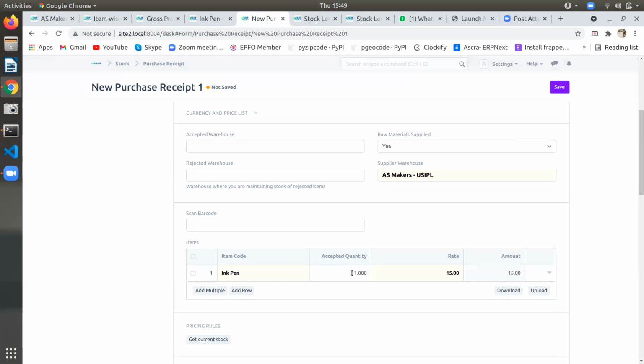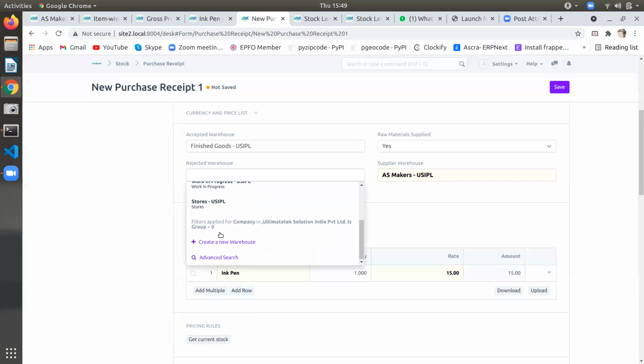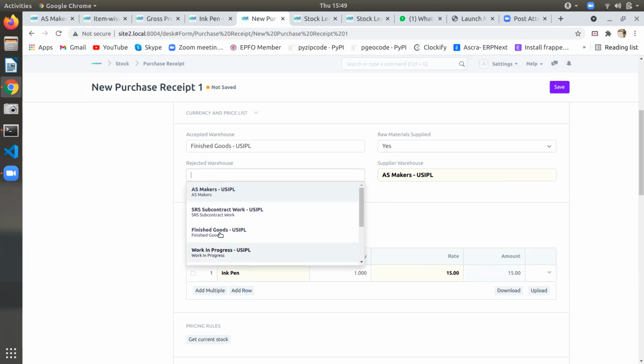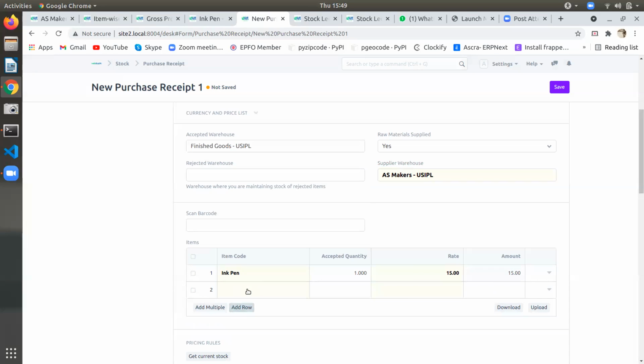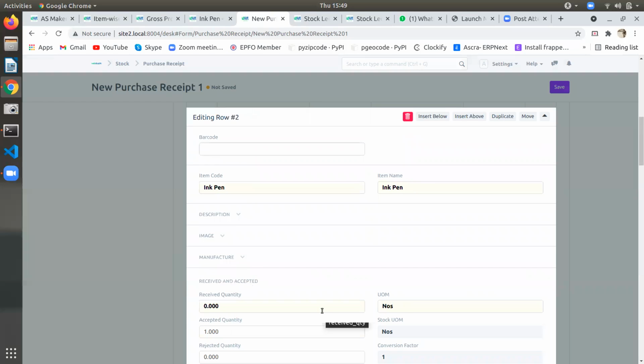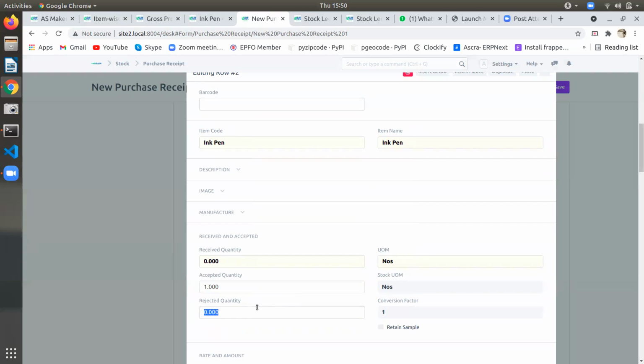Okay. One is maybe defective from our side, or one got damaged during the process. I think in that case, you can send an extra item, suppose another refill for that vendor. No, I don't want to send. I only want to know that I have given the order for 10, but due to his mistake, because the vendor always thinks he is correct, he'll send only 9 back. One is the faulty material. So I want a report saying that one item was not received. For that, maybe there is a separate rejected quantity we can mention.